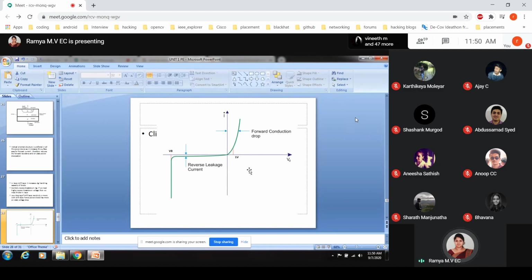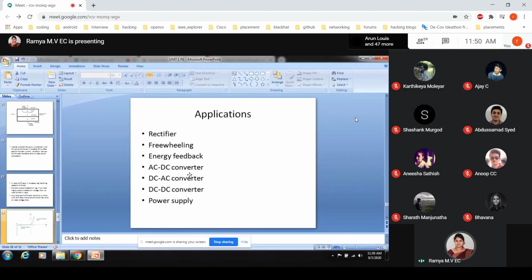So basically it depends on the basic structure we are using, the doping structure we have with respect to the power diodes. Again we will have a reverse leakage current, and depending on the doping, the reverse leakage current can be increased or decreased.